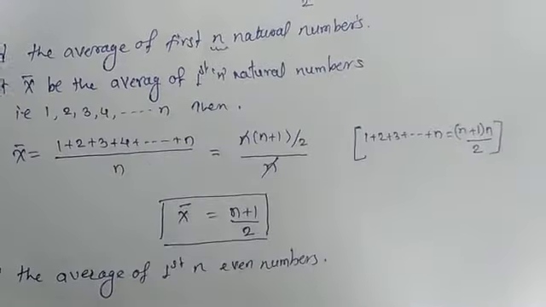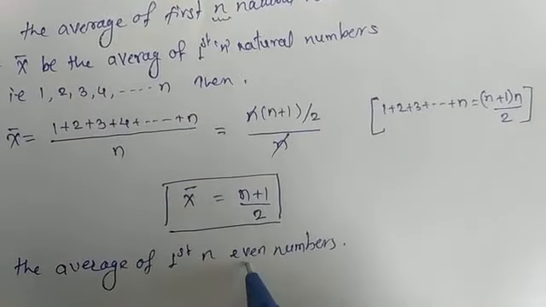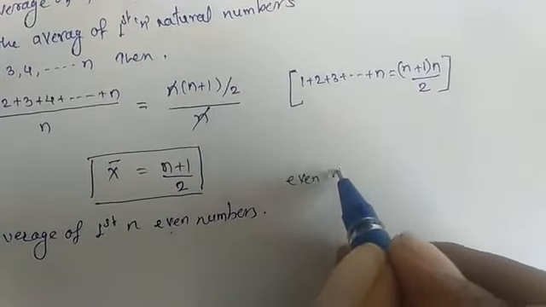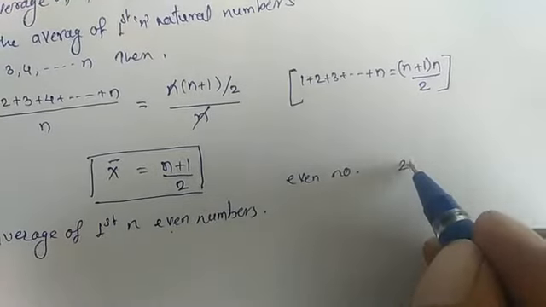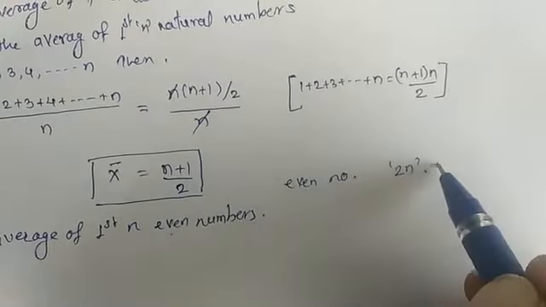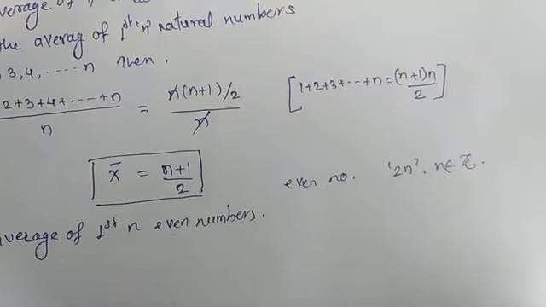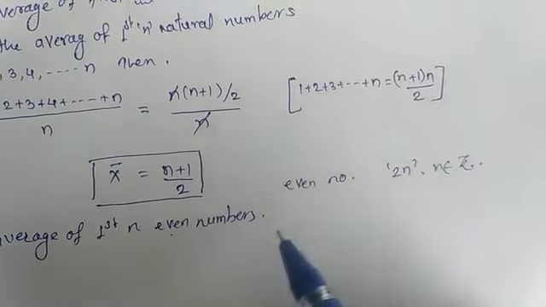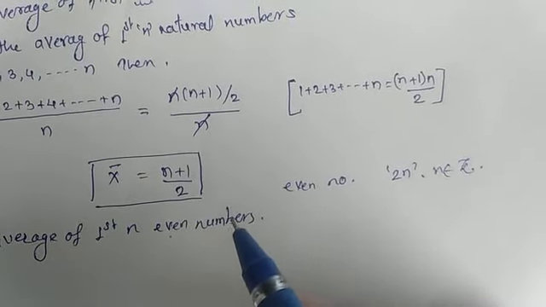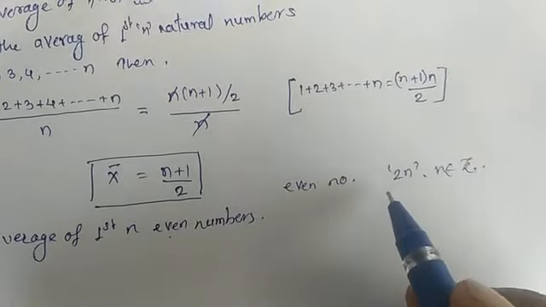First we have to know what an even number is. Even numbers means the numbers which are in the form of a multiple of 2, as n belongs to Z. For first n even natural numbers, you have to consider even natural numbers, positive only.